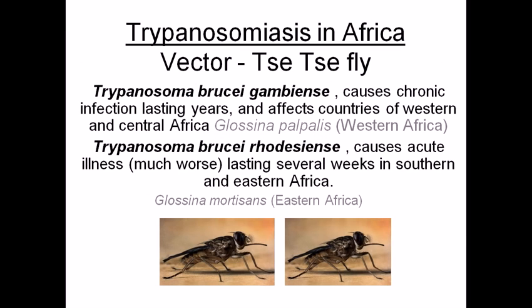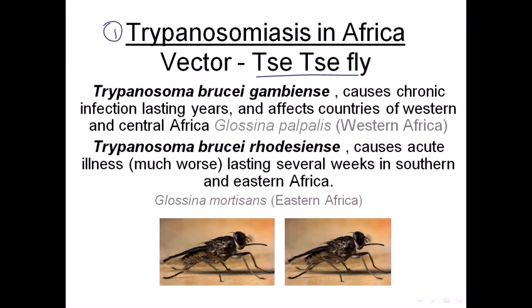Now if we look at trypanosomiasis in Africa, the vector is the tsetse fly. Look at the spelling, look at the pronunciation again, tsetse fly. And Trypanosoma brucei gambiense is the agent for this disease in West Africa, and Trypanosoma brucei rhodesiense is the agent for the East African disease.